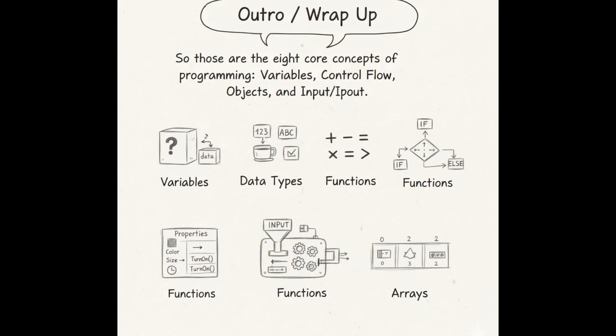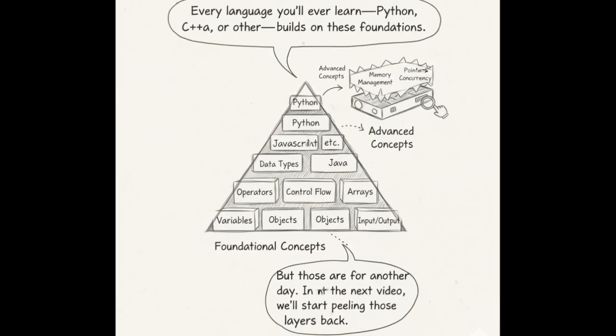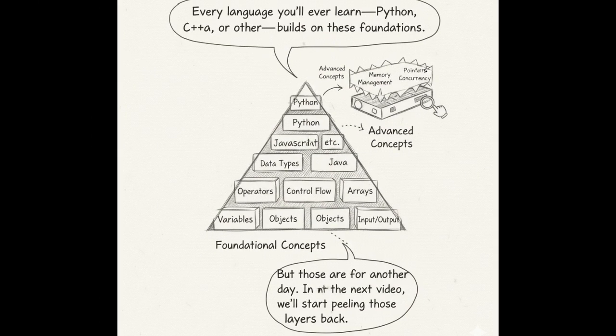Outro, wrap up. So those are the 8 core concepts of programming. Variables, data types, operators, control flow, functions, arrays, objects, and input-output. Every language you'll ever learn, Python, C++, Java, or any other, builds on these foundations. Now, there are more advanced concepts like pointers, memory management, and concurrency, but those are for another day. In the next video, we'll start peeling those layers back.